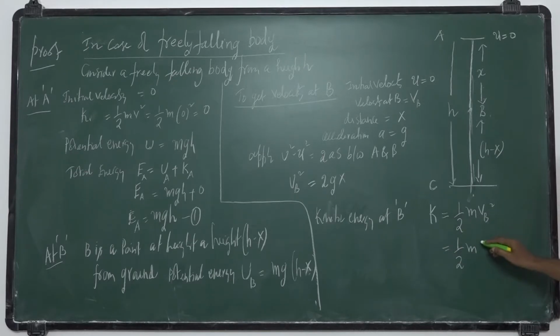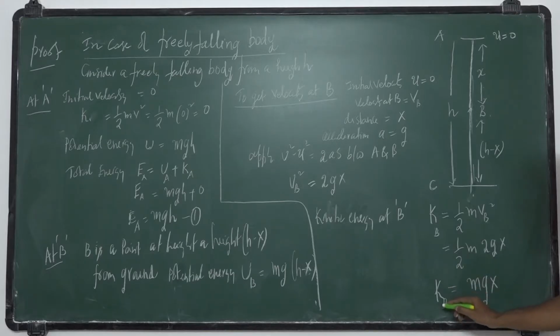What is Vb square? 2gx. So the 2 gets cancelled, you will get mgx. Okay, this is kinetic energy at B, which I represented with the letter suffix B.